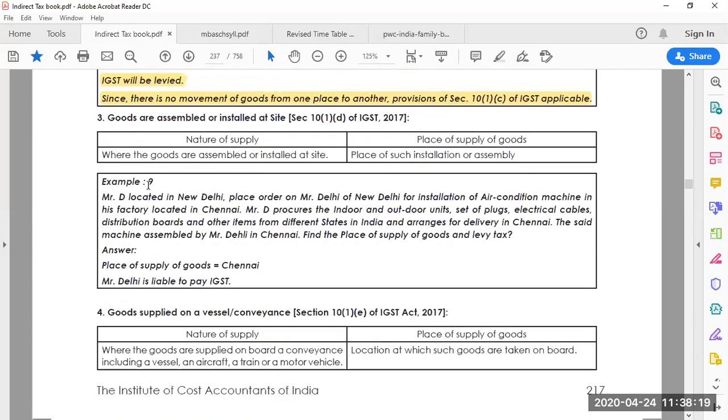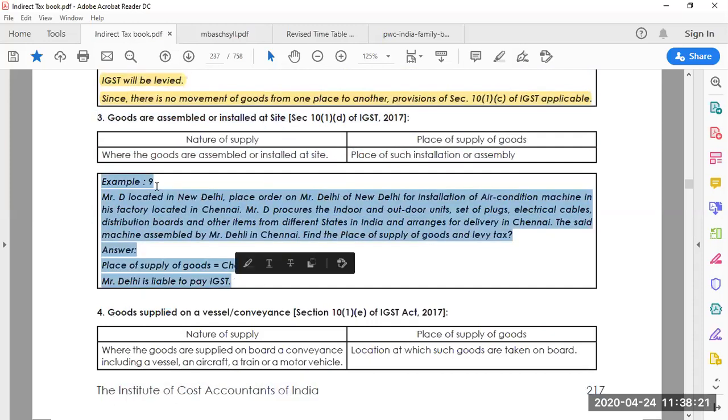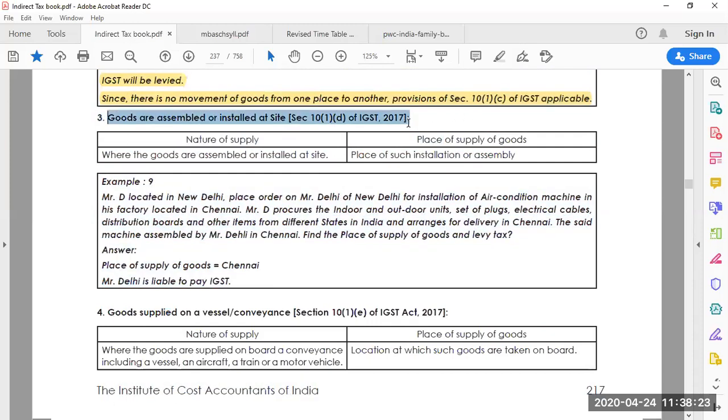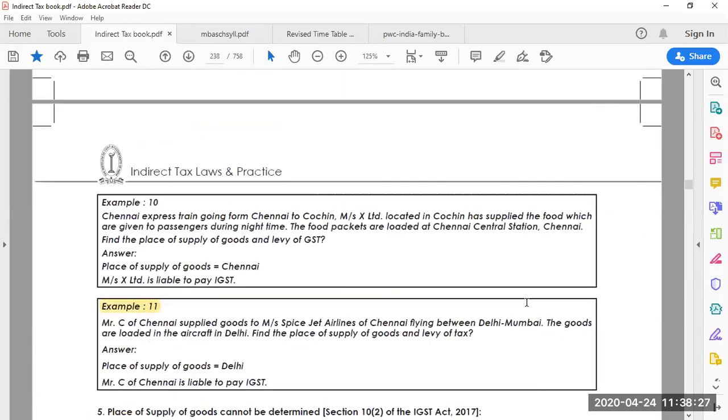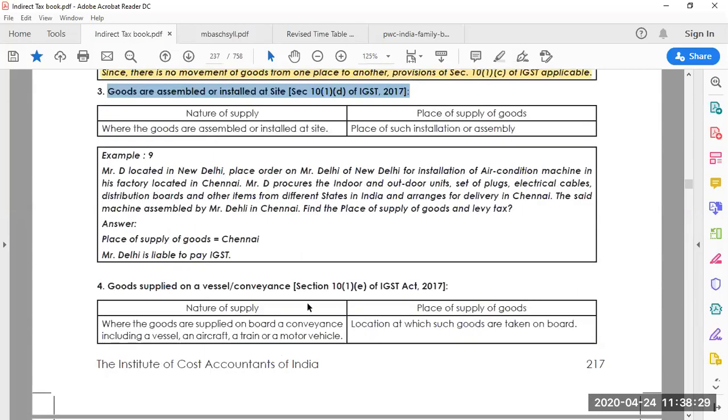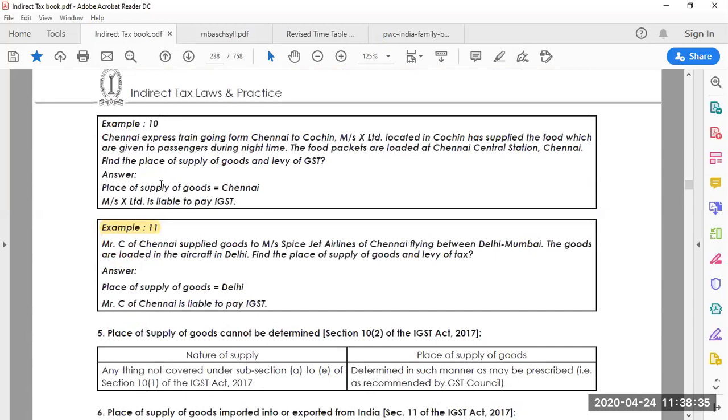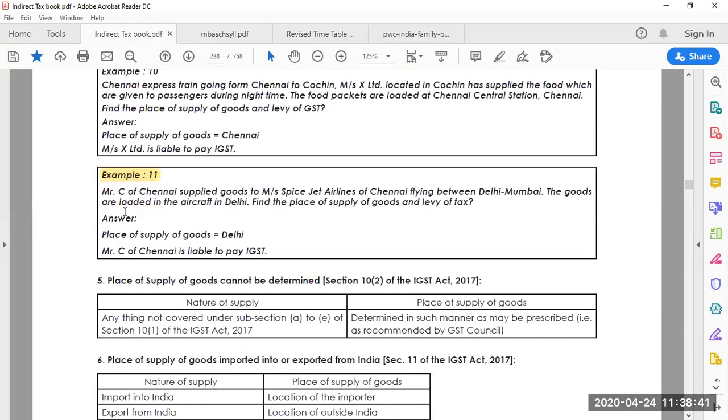Okay, next. These are the things I mentioned in the next one. All these things I mentioned in our PPT. These all we discussed, and this is related to goods and supply on vessel and conveyance. The fourth one. So one example, this I mentioned in my PPT. This I did not. Let's discuss.